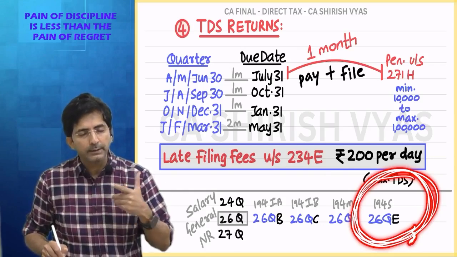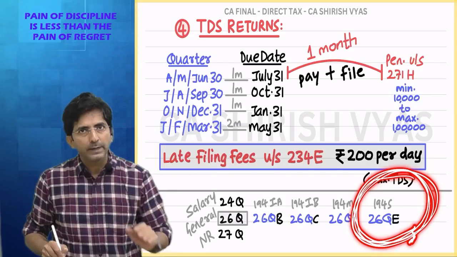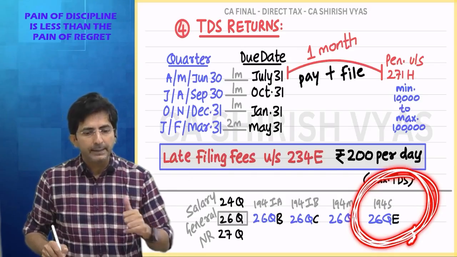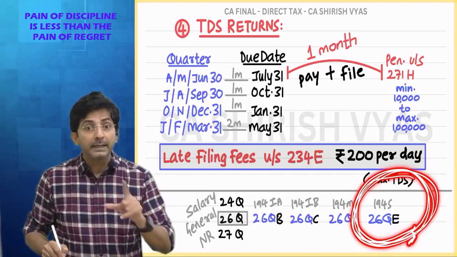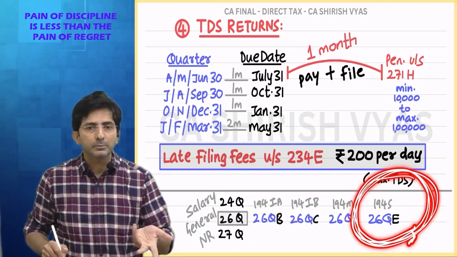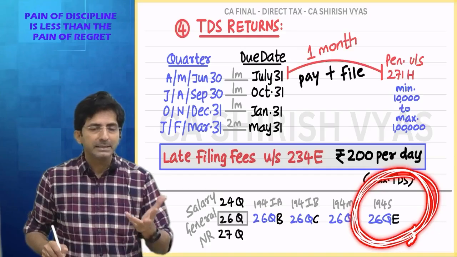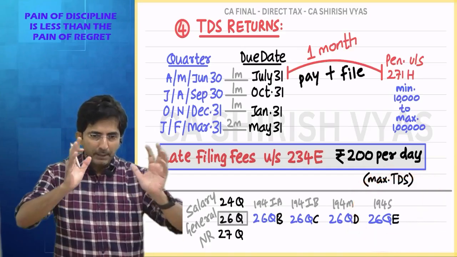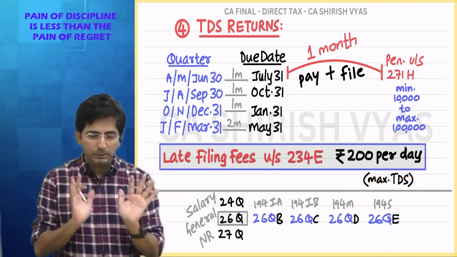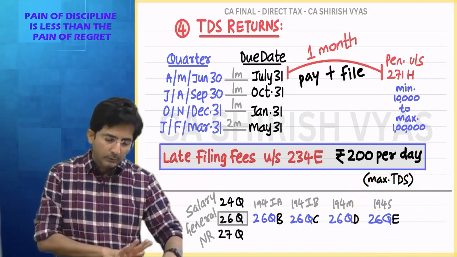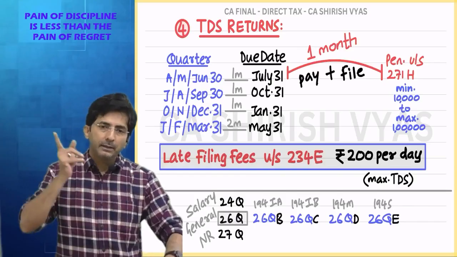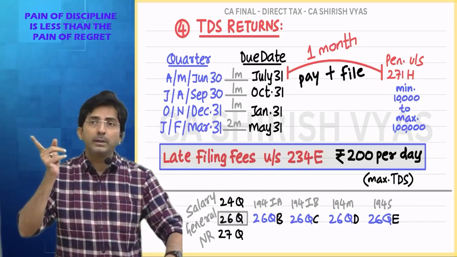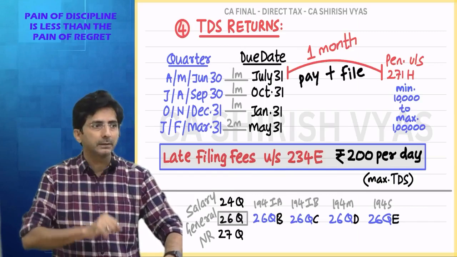So the threshold is 50,000. I purchased for 95, so TDS will apply. And I did it in September, so I have to deposit by 30th October. 30th of next month. Here it's never 7th of next month, it's always 30th. So I have to deposit the TDS by 30th October. How much? 95,000, 1%.